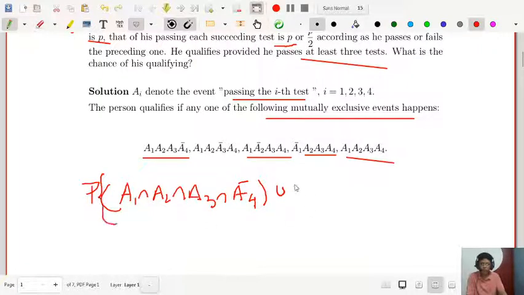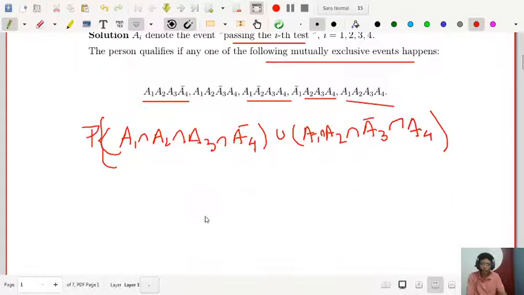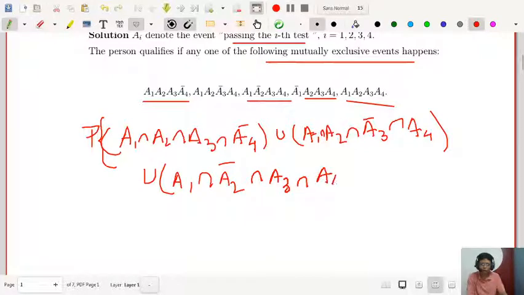You can put dot or intersection: A1 intersection A2 intersection A3 bar intersection A4, union, because these are mutually exclusive, one of them will happen. Then A1 intersection A2 bar intersection A3 intersection A4, and so on, the last two terms. I am not writing the complete one.